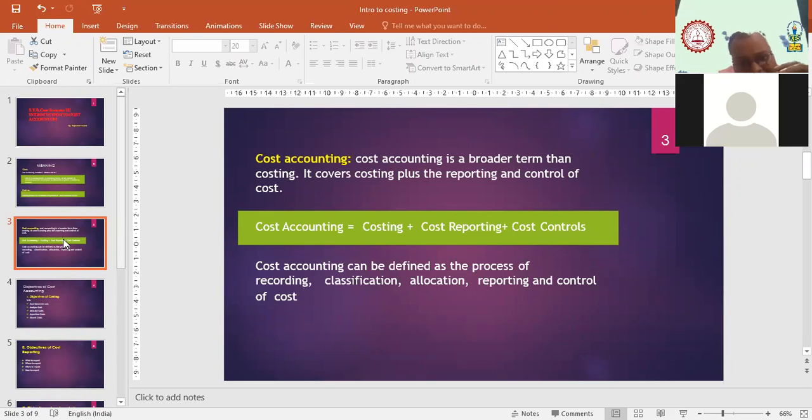But in cost accounting, we not only find out the cost of the product, but also prepare various types of reports. We also take some measures to control the cost, which we sometimes call cost cutting. So cost accounting is a combination of three things: costing, cost reporting, and cost control. I hope these three meanings are clear to you, bacha. Should I proceed?